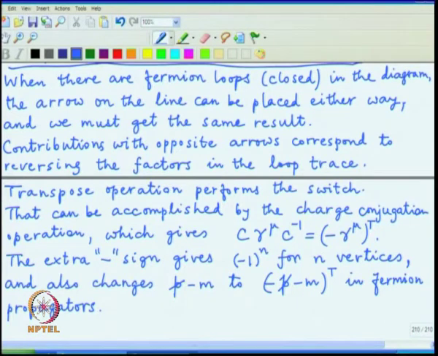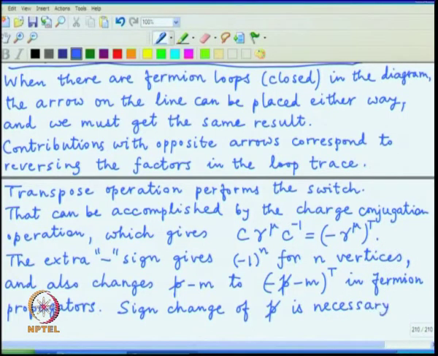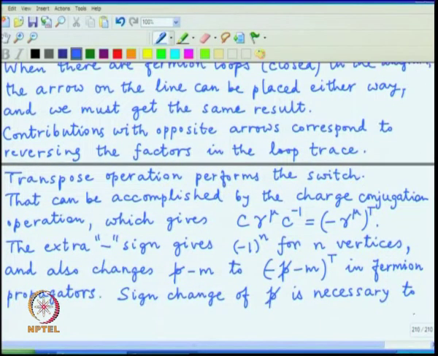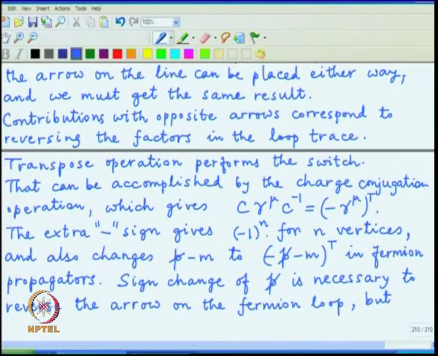And out of all these sign changes, this sign change of P slash is necessary to reverse the arrow on the fermion loop, because it indeed changes momentum to negative of its value, but the sign change corresponding to the vertices is extra.